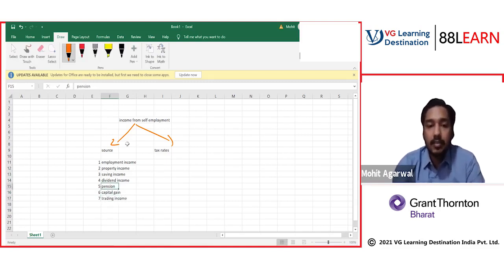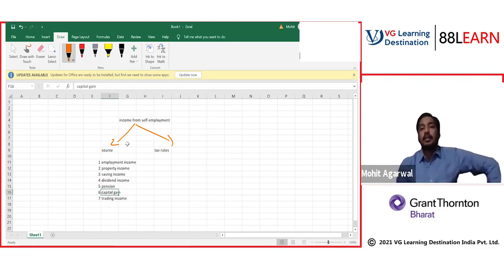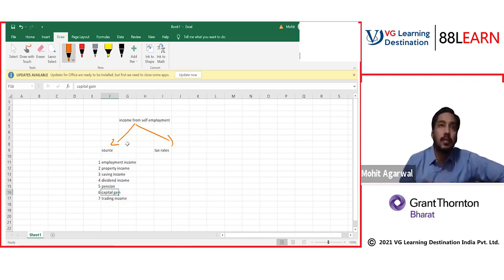Now understand these last two again. When I talk about capital gain, when does capital gain arise? Capital gain will arise when you transfer any property or asset which is not your business, which you are not dealing in regularly, and you sell it at a profit or a loss.